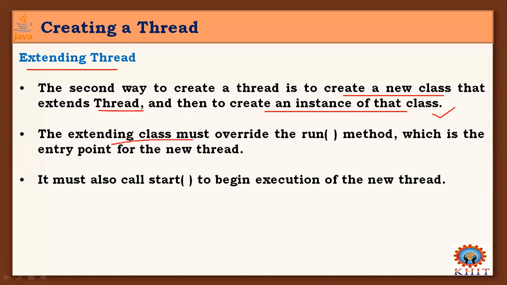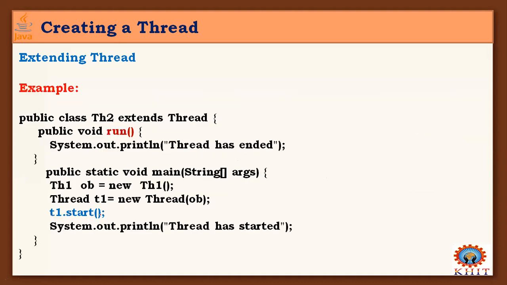The extending class must override the run method, the same process the interface is doing. Here the Thread class also contains a run method that should be overridden in our class according to our implementation, and which is the entry point for new threads. And it must call start to begin execution of the new thread. We know this one.